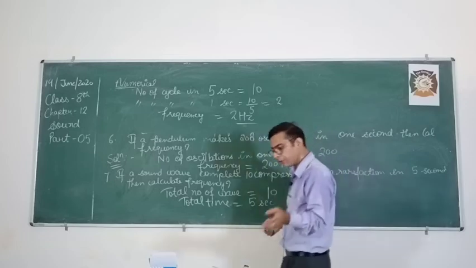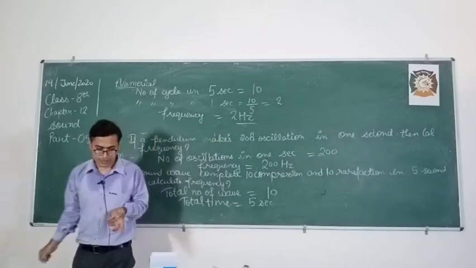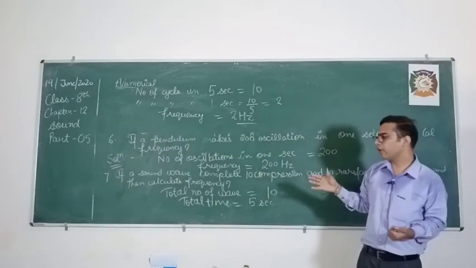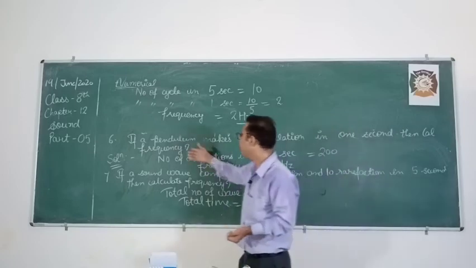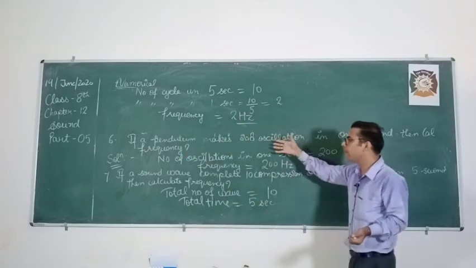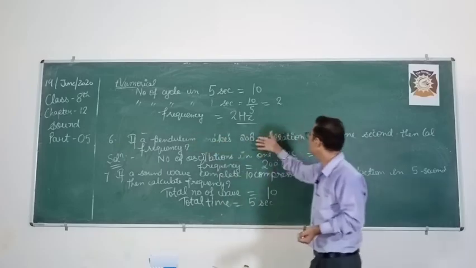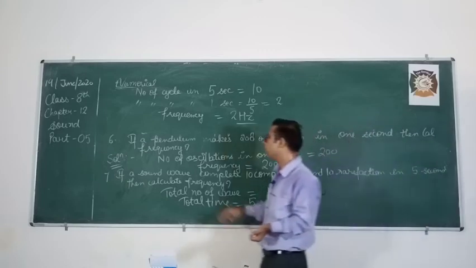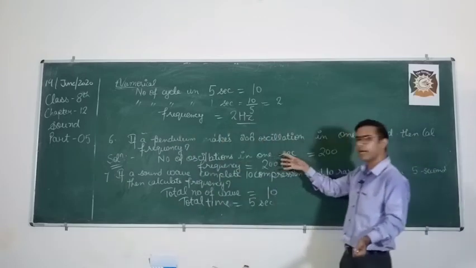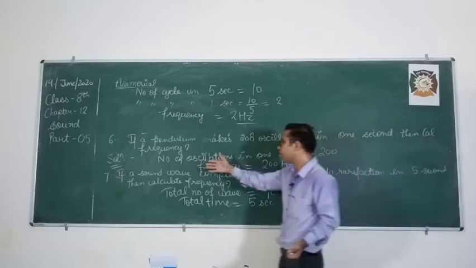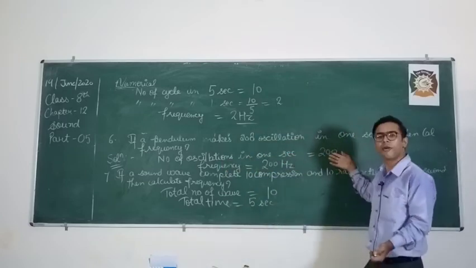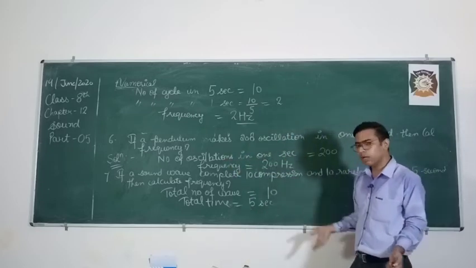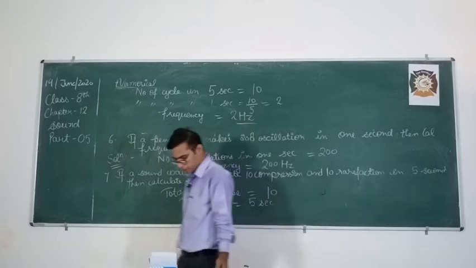I hope some of you are able to calculate this numerical answer easily. It is a little complex one. So the question can come in this way: if a pendulum makes 200 oscillations in 4 seconds, then calculate the frequency. So what will you do? Number of oscillations in 4 seconds, 200. Number of oscillations in 1 second, 200 divided by 4. That comes out to be 50 Hertz.